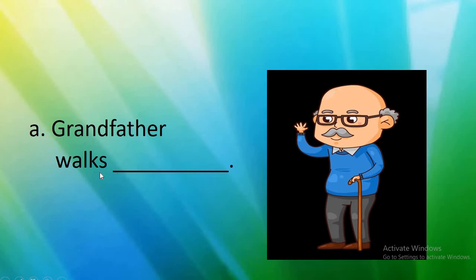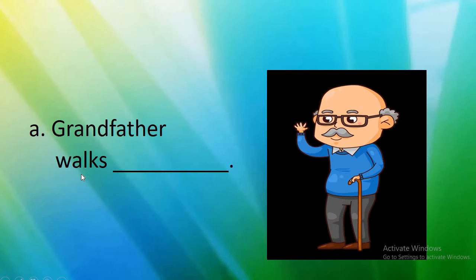So now A. Grandfather walks. So there are words, no? Grandfather walks. See, he cannot walk fast. But how grandfather walks? Your action word is walk. How grandfather walks?